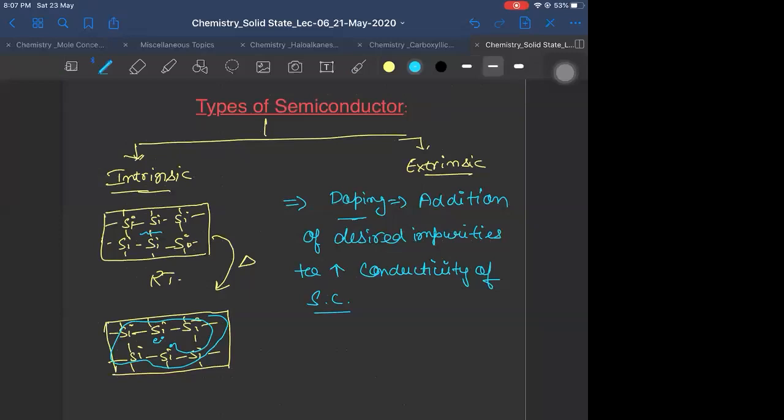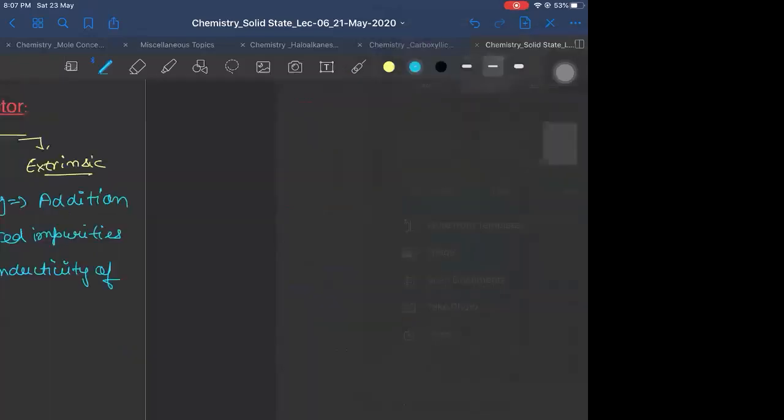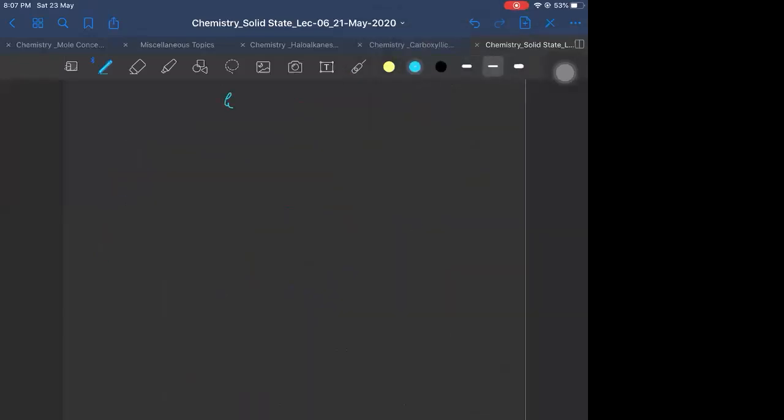Now, let me take the examples of this. An extrinsic semiconductor can be of two types. Either you can have a p-type semiconductor, which you'll study in detail in physics, or an n-type semiconductor.